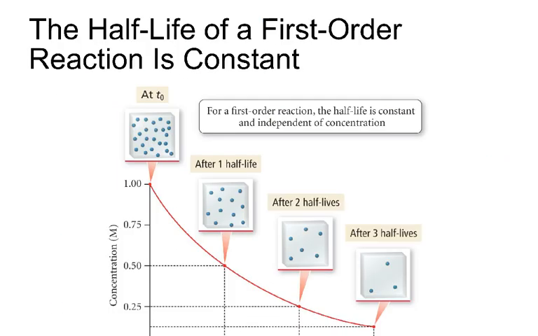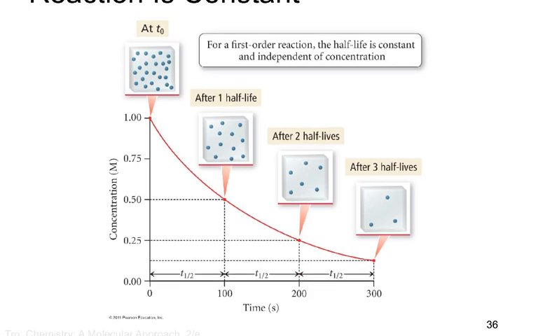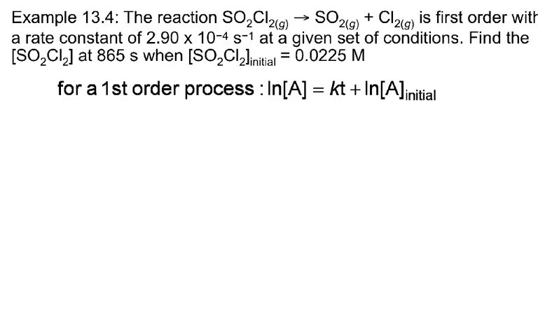For a first order reaction, the half-life is constant. So it doesn't matter how much material you have, that half-life time is the same. And that's true only of first order reactions. Zero order, second order, they do not have consistent half-lives.